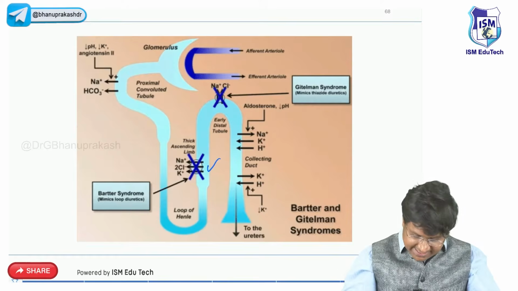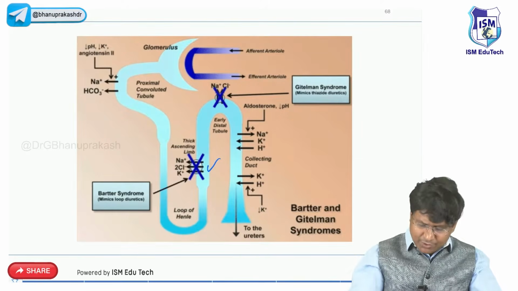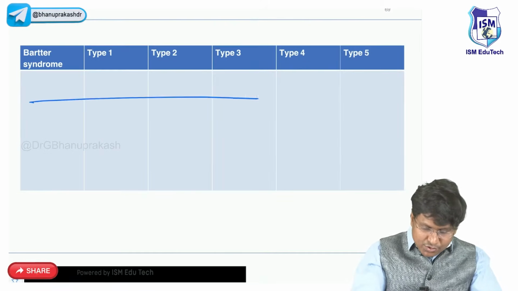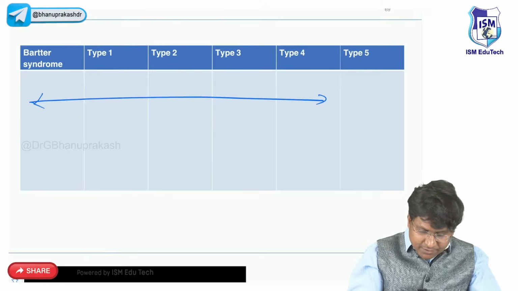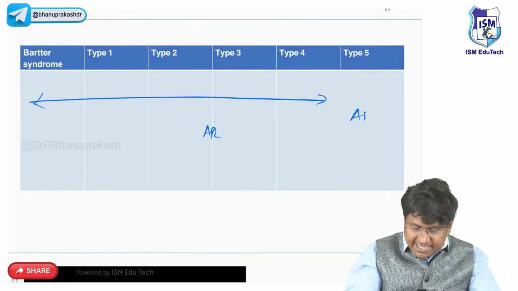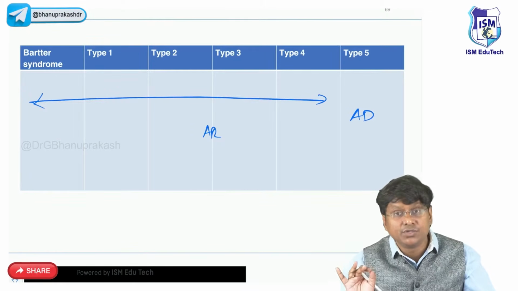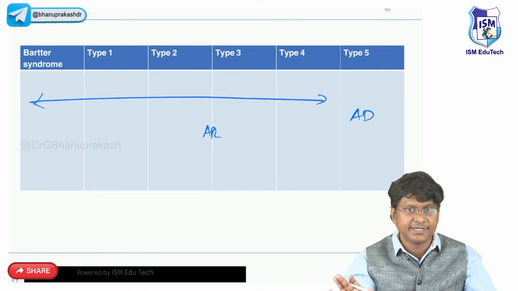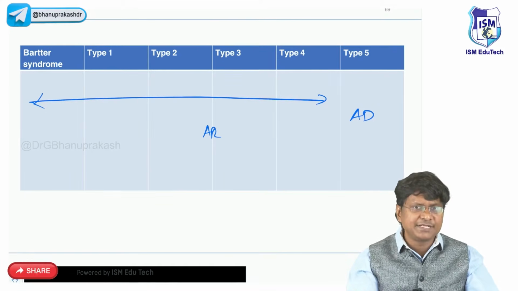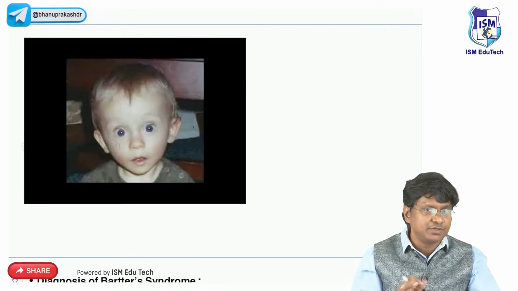Let me discuss. See, I said we have 5 types of Bartter's. Out of which type 1 to type 4 is autosomal recessive, and type 5 is the autosomal dominant type of inheritance, right? Now, what will be the clinical presentation in these patients with Bartter's? See, this is the appearance of the individual with Bartter's.